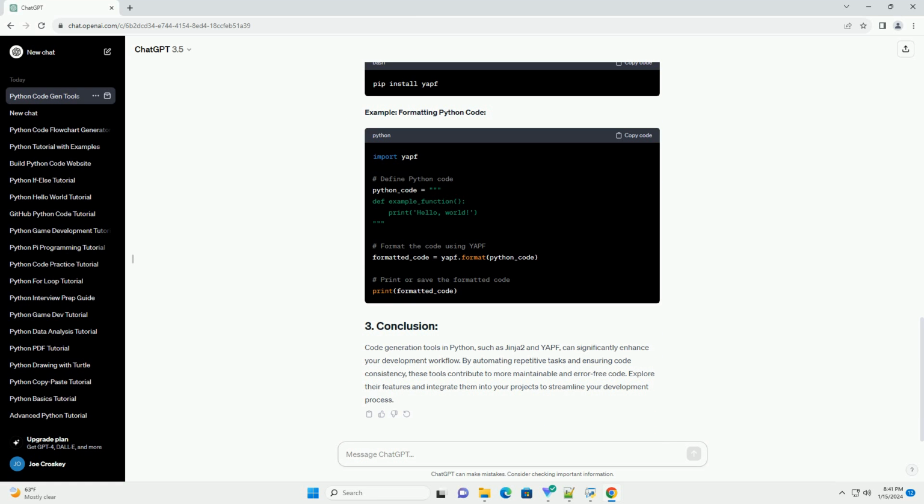Code generation tools in Python, such as Jinja2 and YAPF, can significantly enhance your development workflow. By automating repetitive tasks and ensuring code consistency, these tools contribute to more maintainable and error-free code. Explore their features and integrate them into your projects to streamline your development process.